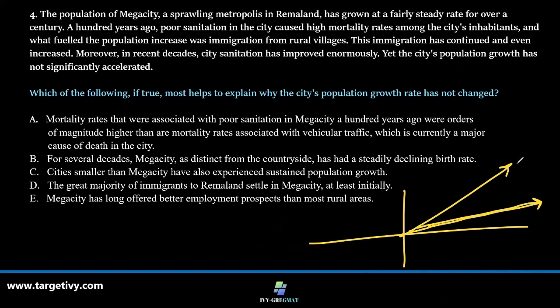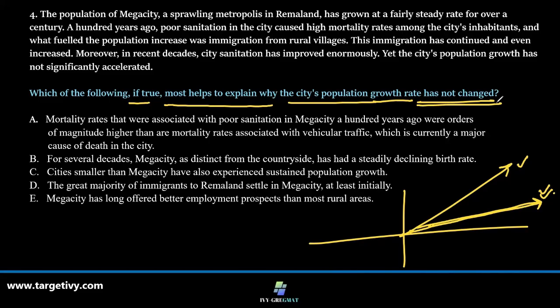This is what was expected, but this is what happened. Now the question here is, which of the following, if true, most helps to explain why the city's population growth rate has not changed? So everything was fine, like it has been increasing steadily.